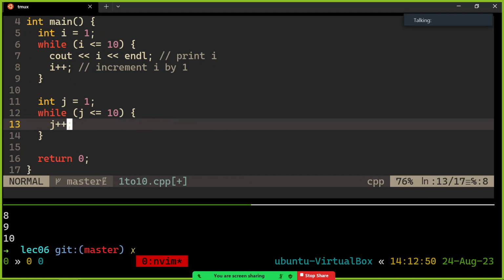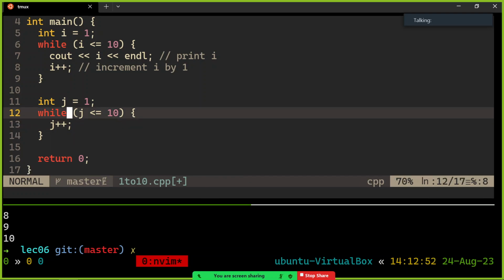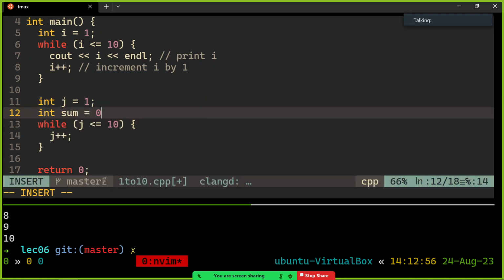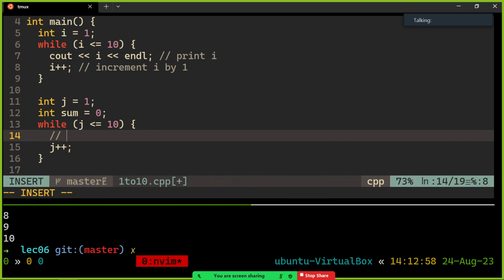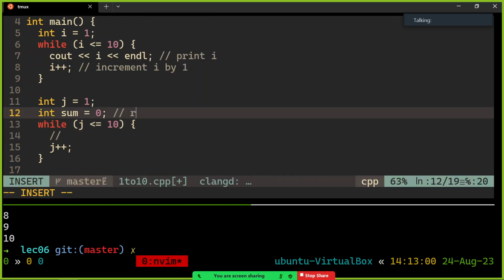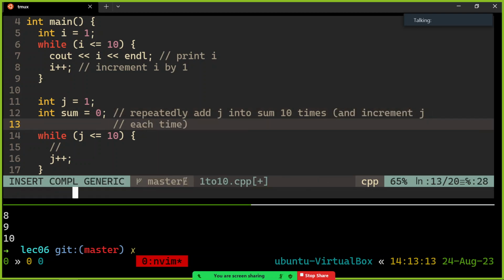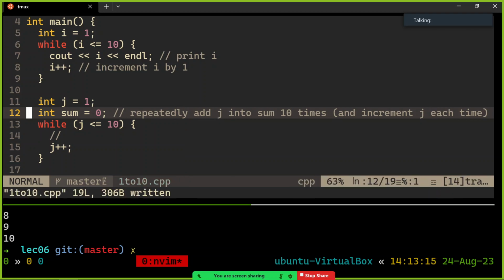And instead of printing the value of this j this time, I'm going to repeatedly add j into a sum variable, int sum equals 0, let's say. Right? So that's the goal. I want to repeatedly add j into sum 10 times, and also make it 1 the first time, 2 the second time, so I want to increment it each time as well. Increment j each time. That's going to be our goal. All right?